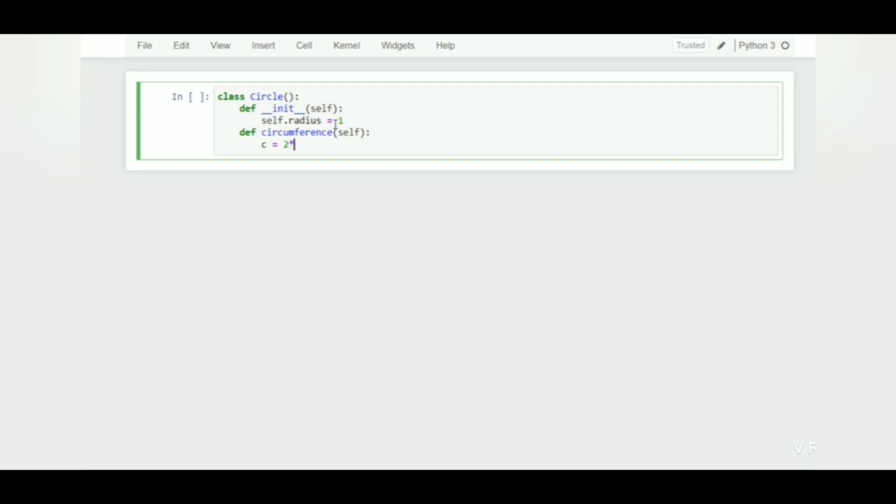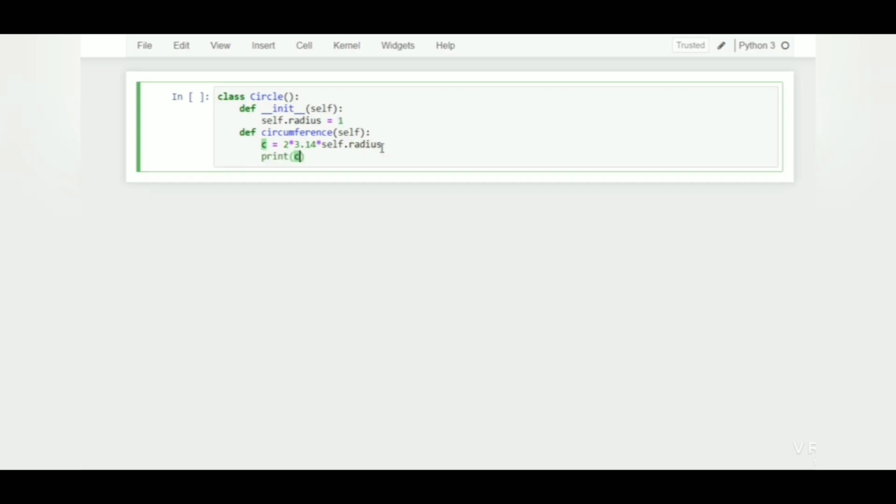So we will say C is equal to 2 multiplied by pi, which is 3.14, multiplied by self dot radius. So self dot radius means that we are referring to the radius connected with this class. So this self dot radius is this 1, and now we will print C.